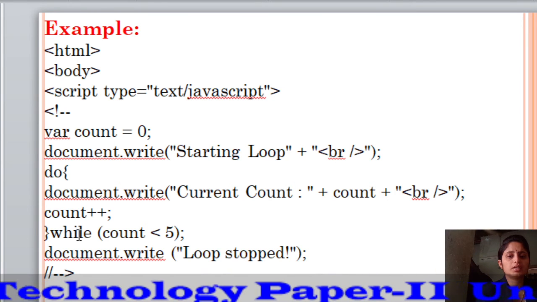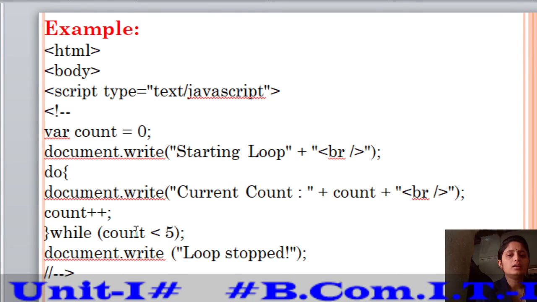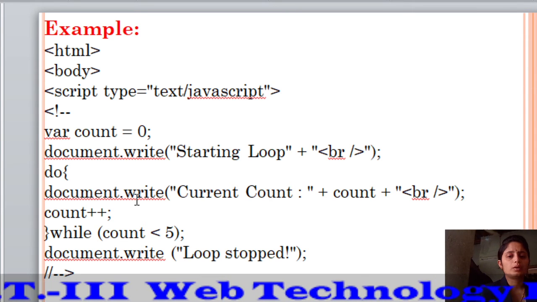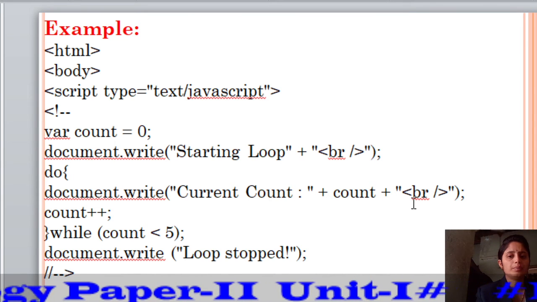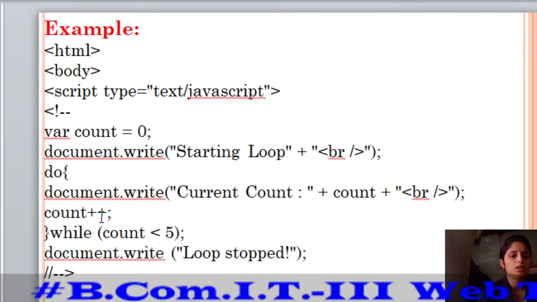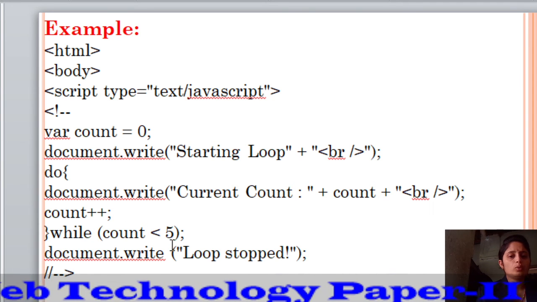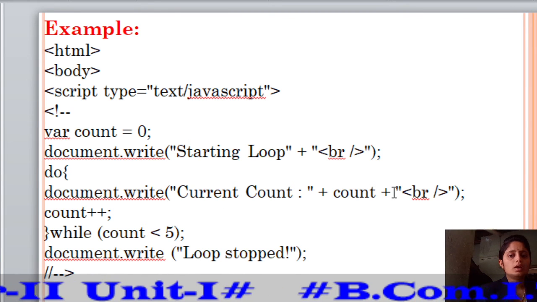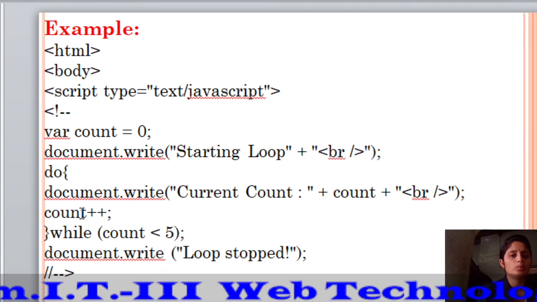Again, its condition is checked after the increment. So while 1 is less than 5, yes, so it goes to the do section and the current count, that is 1, and the tag br. After the 1 value, the count is incremented by 1, meaning 1 plus 1 is 2. So here the condition is checked again, 2 is less than 5, yes, so this statement is executed again, current count is 2, then break tag. After the break tag, the counter is incremented, so 2 plus 1 is 3.